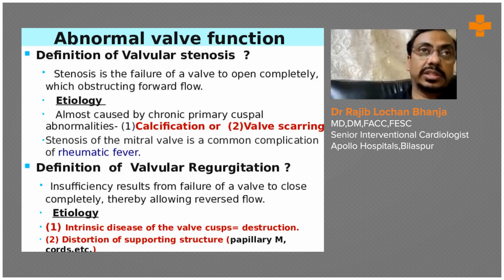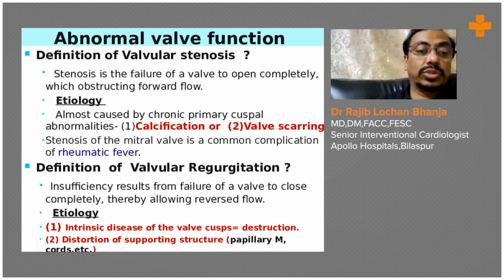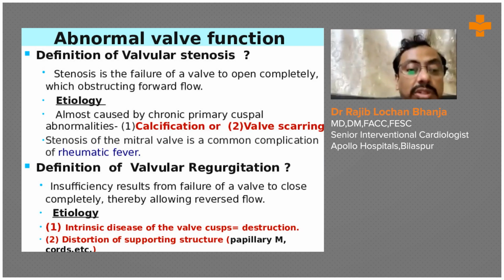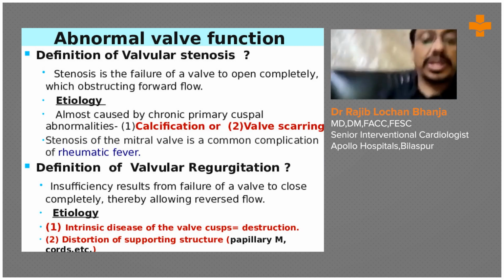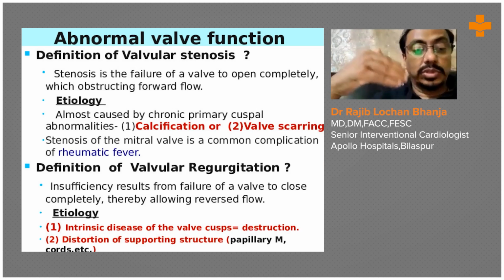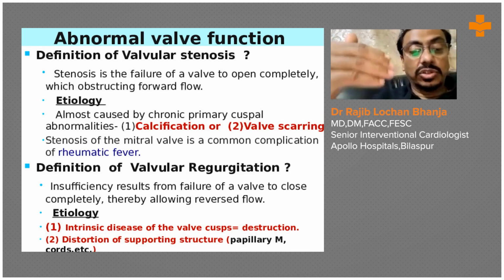Though rheumatic disease is common in the aortic valve, isolated aortic valve involvement is rare. Usually it is mixed with some mitral valve disease. And the definition of valvular regurgitation: insufficiency results from failure of a valve to close completely, thereby allowing reverse flow. So it is an intrinsic disease of the valve causing destruction and distortion of the supporting structure.